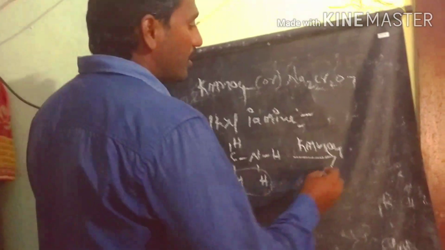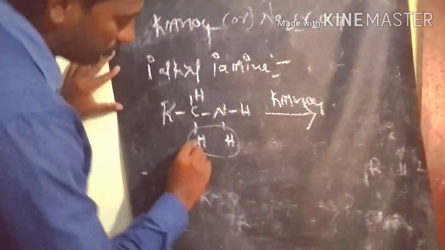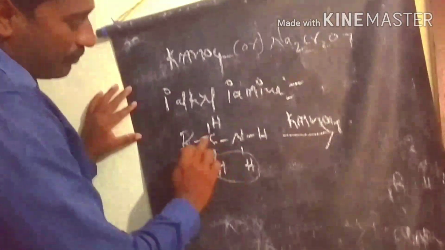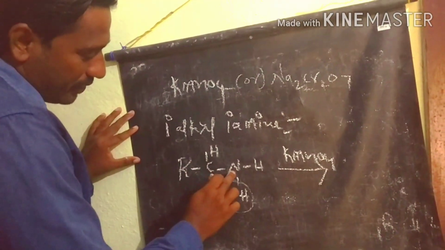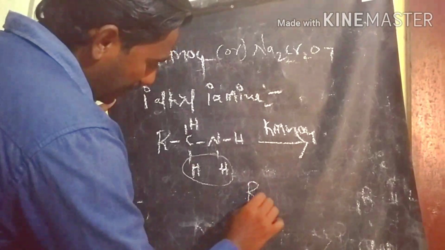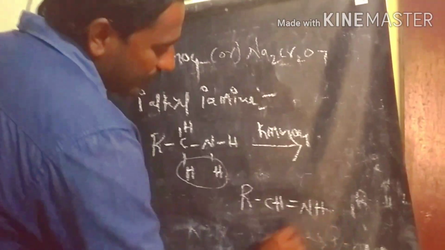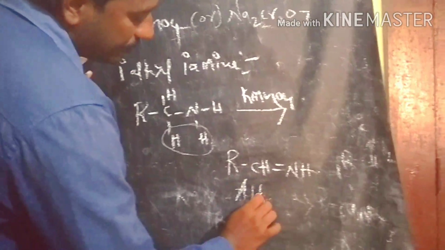Let's see what is happening. We get this product, with a new pi bond between the carbon and nitrogen. This is the intermediate we get. What do we call this intermediate? Aldimine.